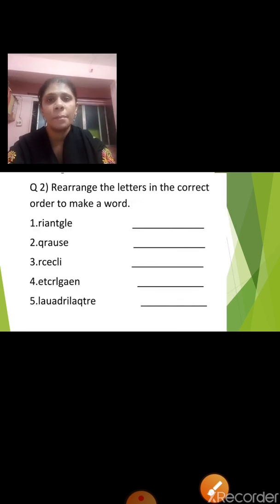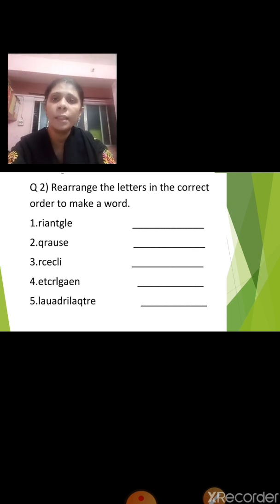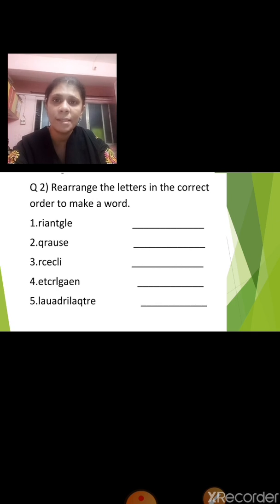Now, question number 2. Rearrange the letters in the correct order to make a word. In this assignment, the teacher has jumbled some words of geometrical figures. You have to identify the words and rearrange them. Today I am not going to discuss this answer with you. We will discuss the answer in our next session. But you have to write all the 5 correct answers in your 1-number book.